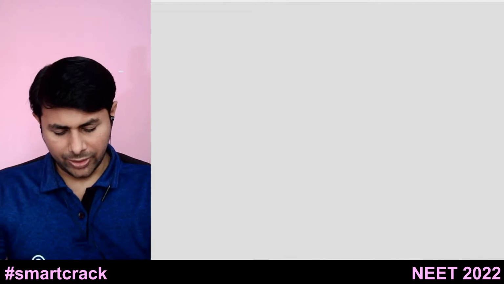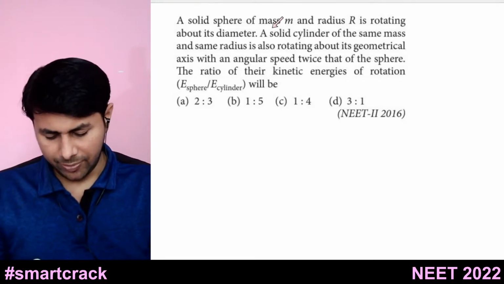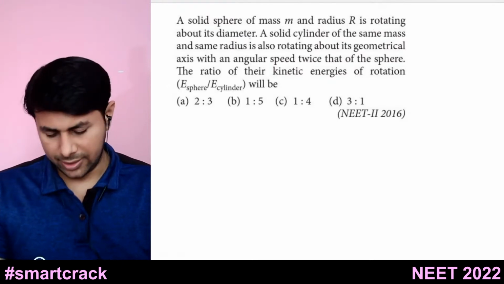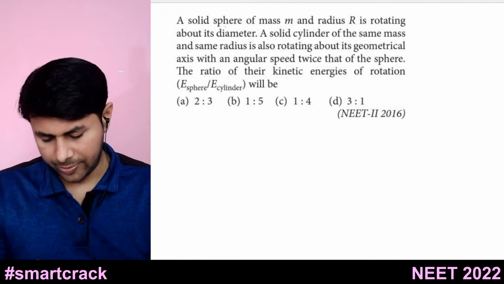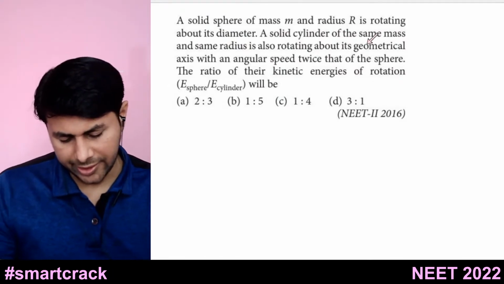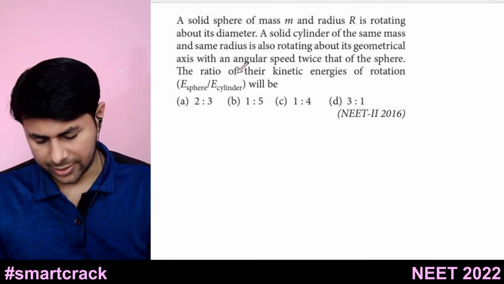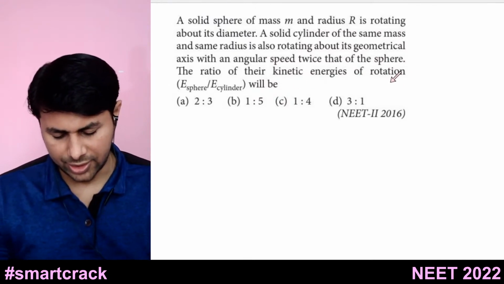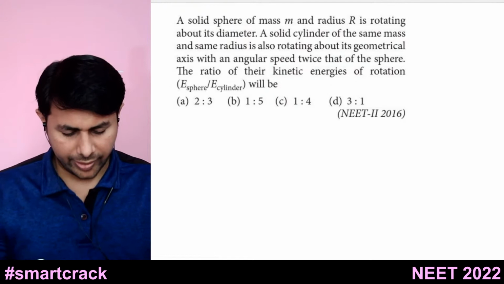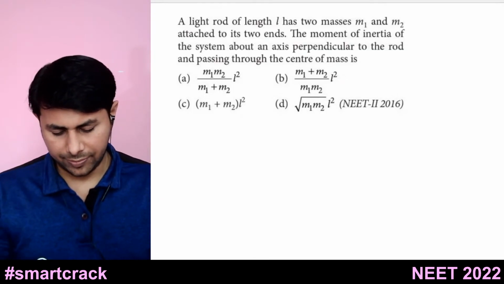Okay. Then let's move on to the next problem. A solid sphere of mass m and radius r is rotating about its diameter. A solid cylinder of the same mass and same radius is also rotating about its geometrical axis with angular speed twice that of the sphere. The ratio of their kinetic energies. Okay, this point I didn't teach today, so we'll take this question tomorrow. All right, let's move on to the next one.